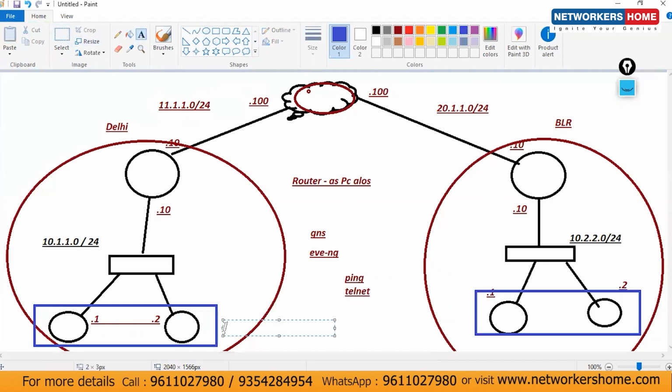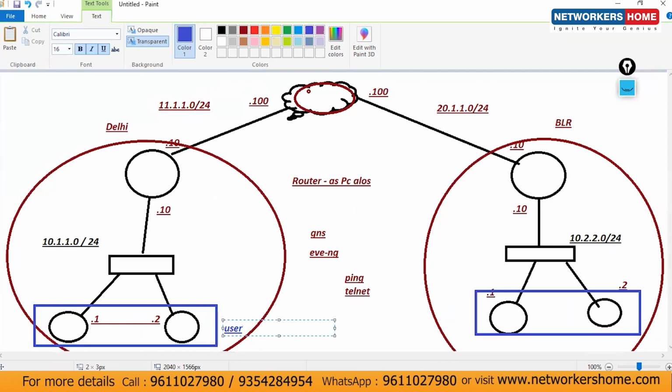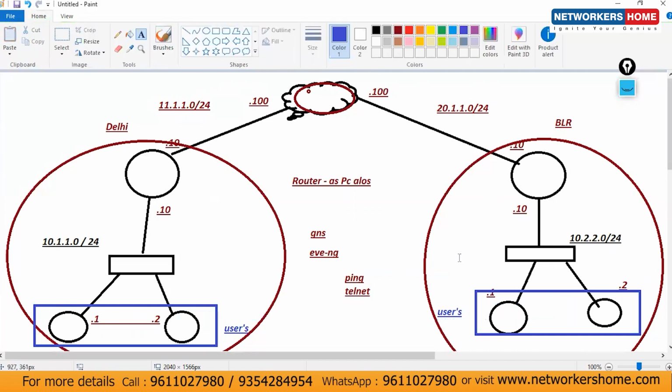One more interesting thing here. You have to consider these, guys, as users, and this is also users in this network. Then you have to add one more router here, and one more router here.